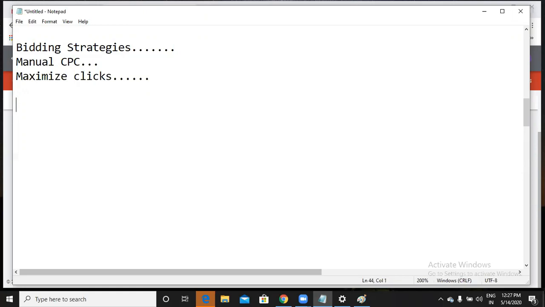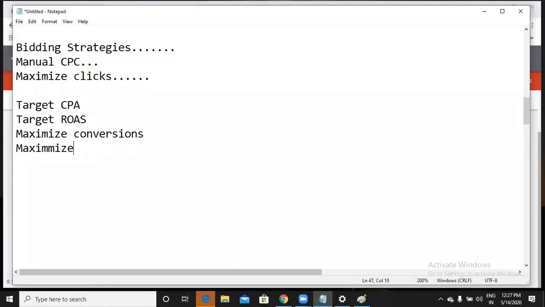Next, there are a few more bidding strategies you need to know. First is target CPA. Target ROAS. Maximize conversions, and maximize conversion value.